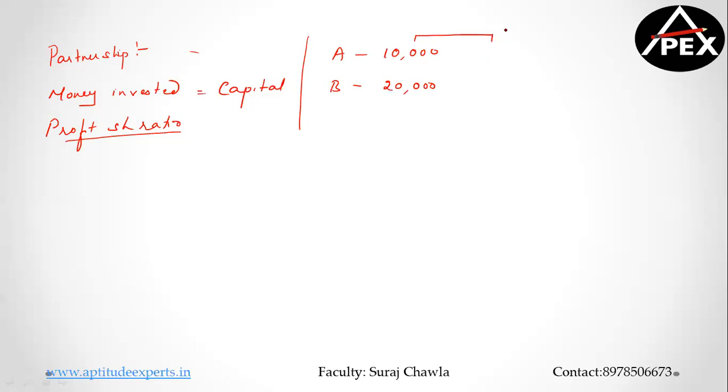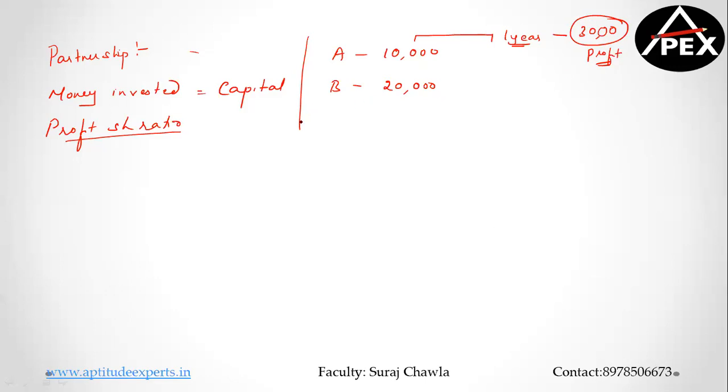After 1 year, the total profit of the firm was, let's say, 3,000 rupees. Now tell me, how much will they share? A and B start a business together with 10,000 and 20,000 rupees of investment.